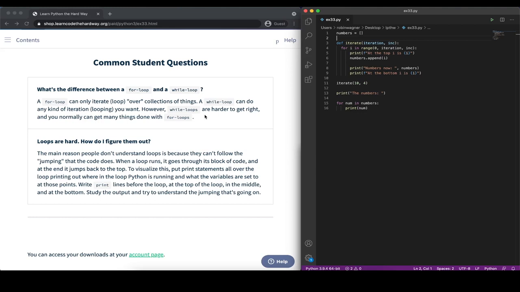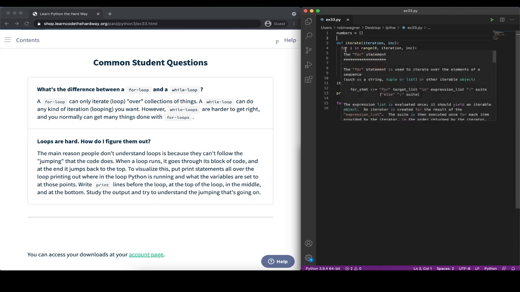So while loops can be a little bit more flexible, especially if you don't know how often we want to loop over a certain statement, or if you don't loop over a collection of items, then a while loop can be the better solution. Otherwise, we should generally prefer to use the for loop.